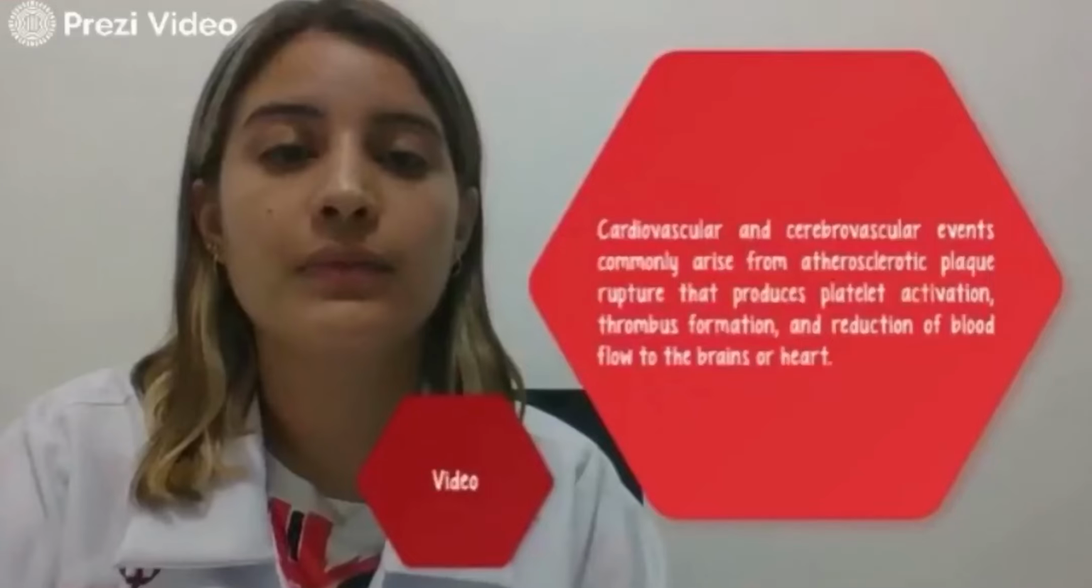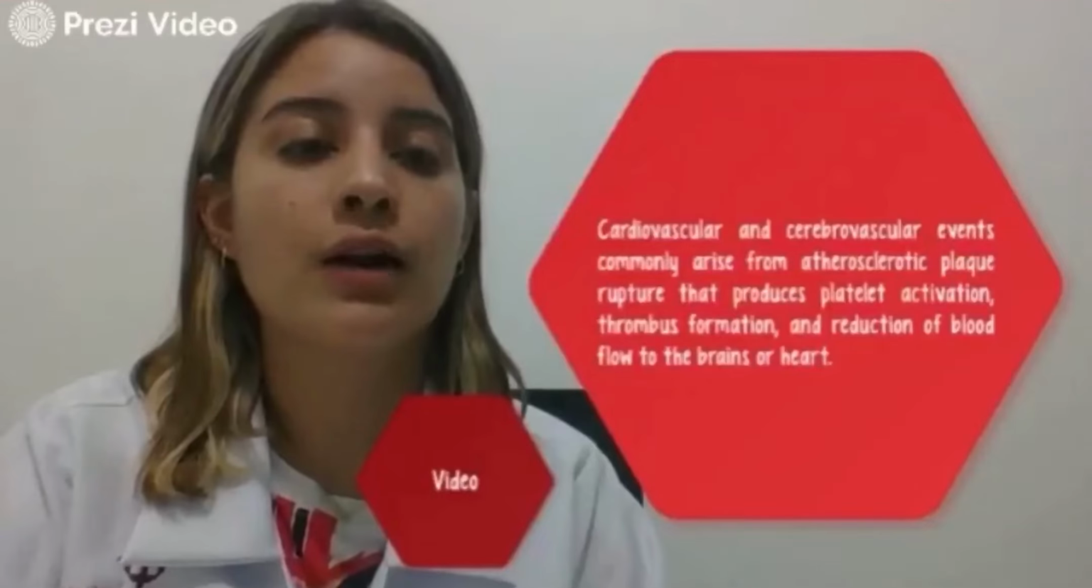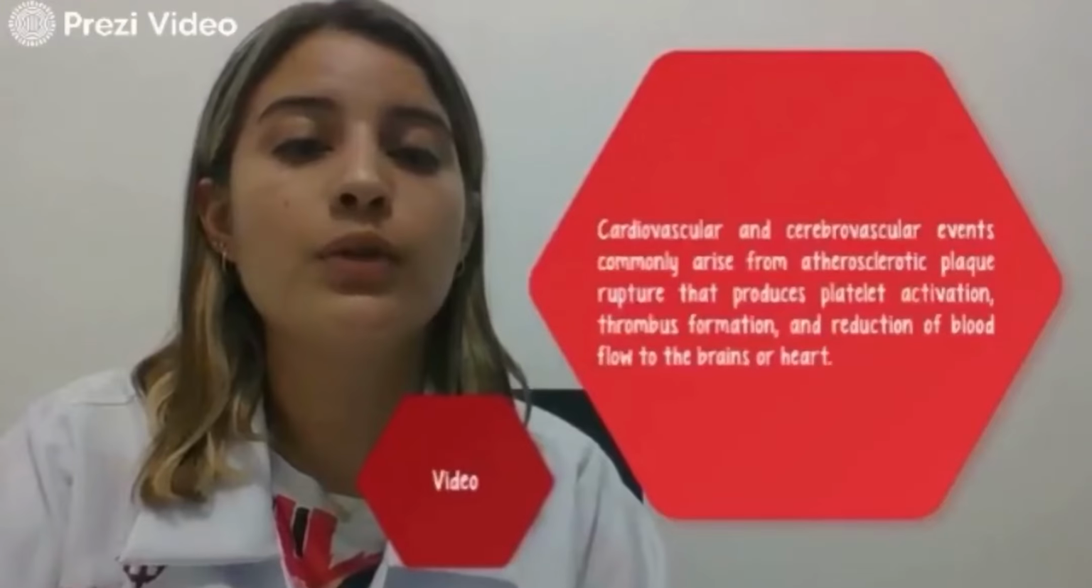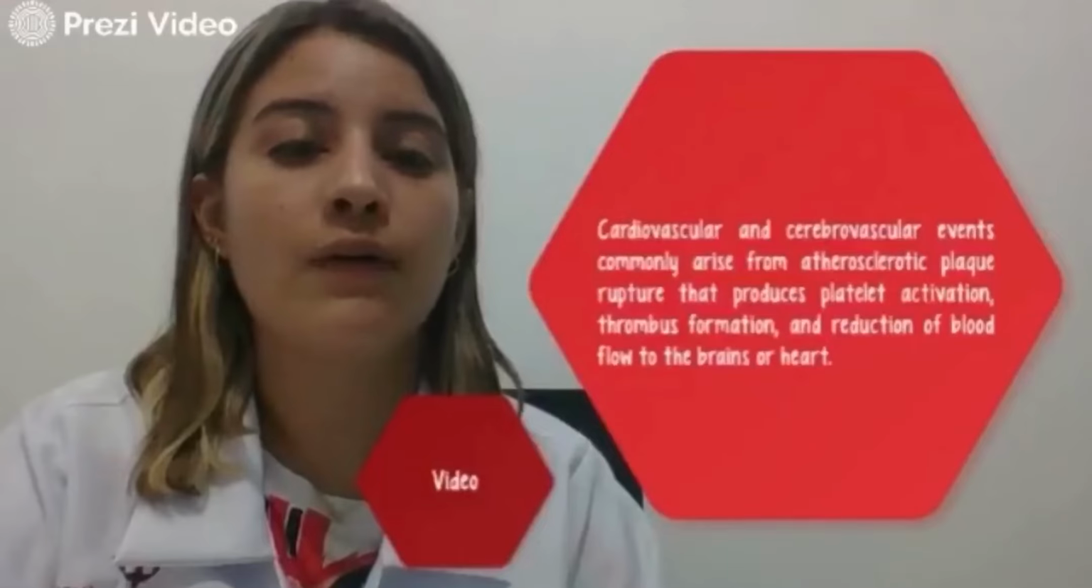Definition. Cardiovascular and cerebrovascular events commonly arise from atherosclerotic plaque rupture that produces platelet activation, thrombus formation, and production of downflow to the brain or heart.